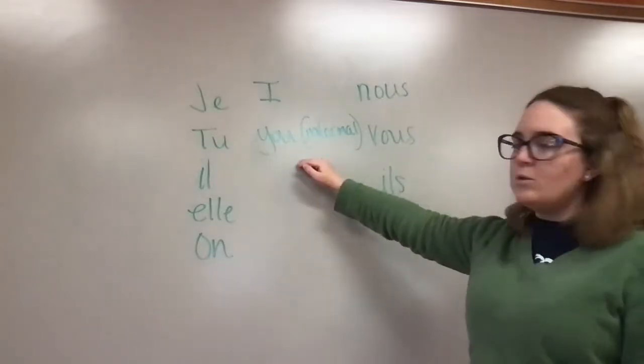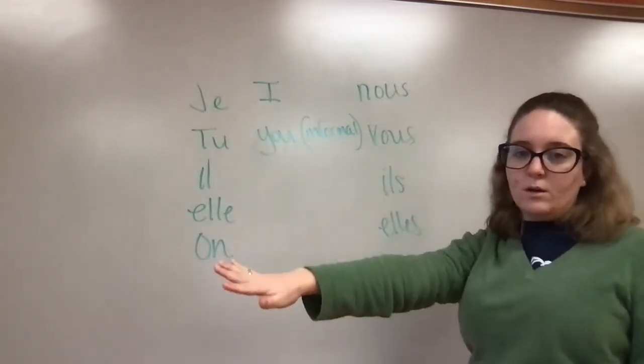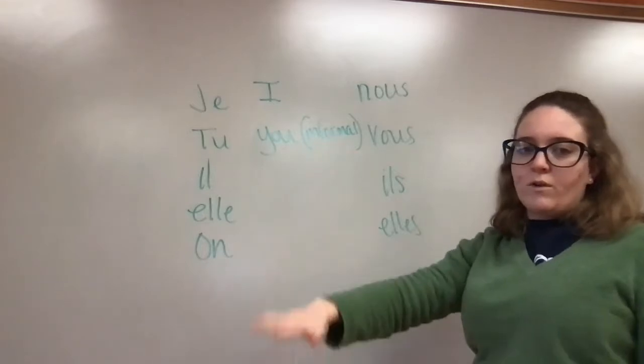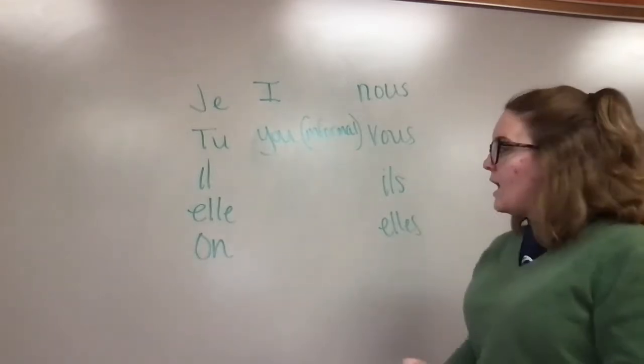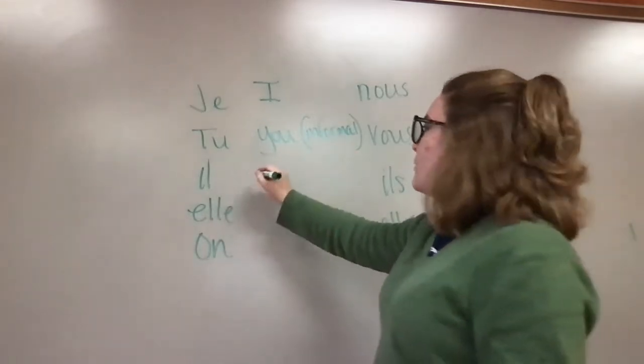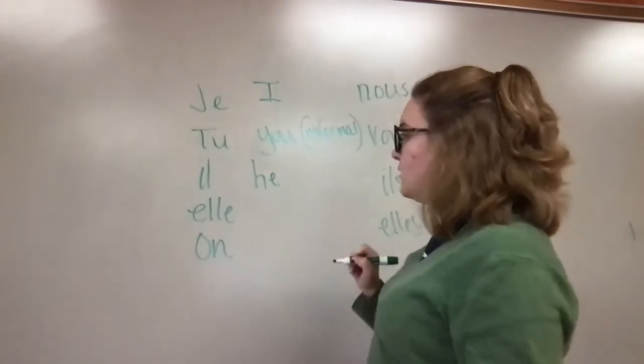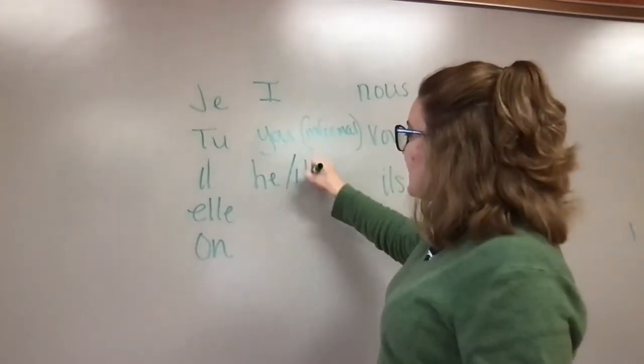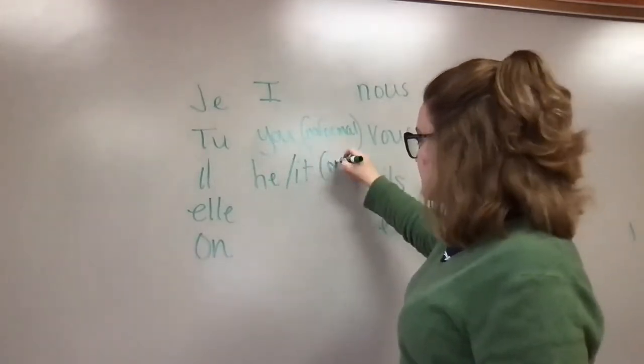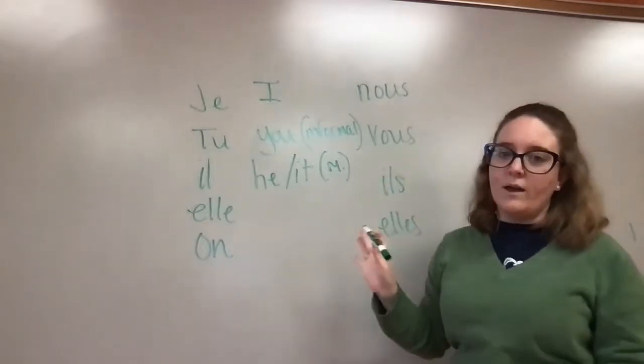So remember, tu, informal, you're referencing somebody who's younger than you, your friend, someone you know pretty well. For il, remember, that means he. It can also be it for a masculine object, okay?